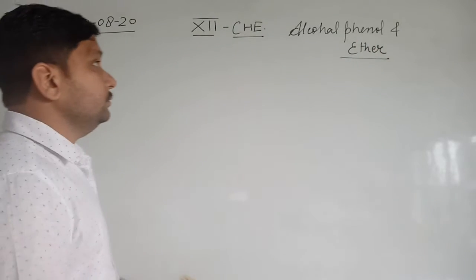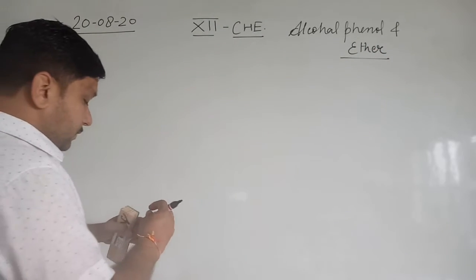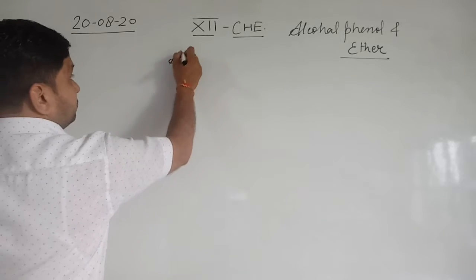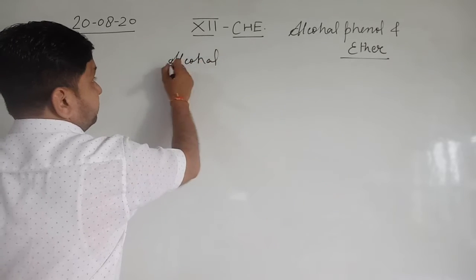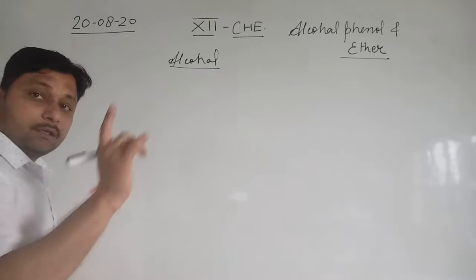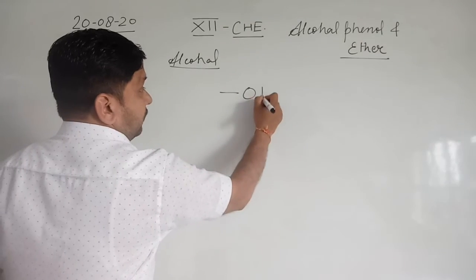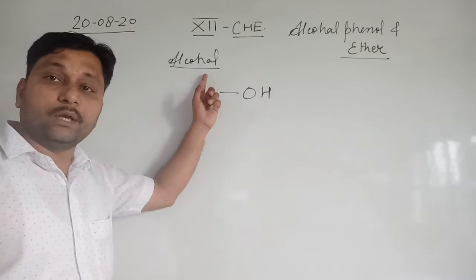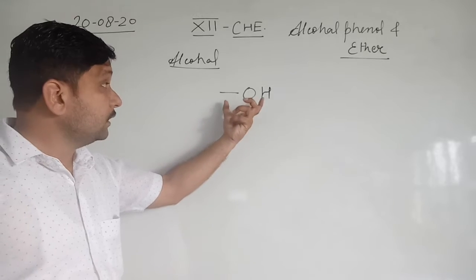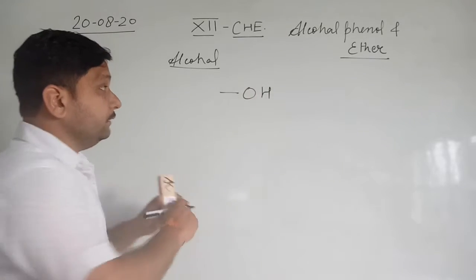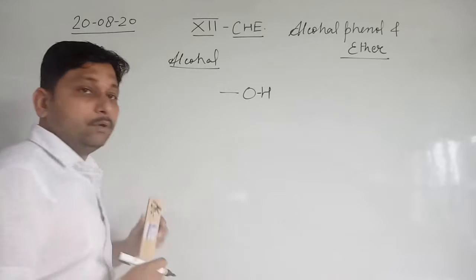Clear? So first of all, what is alcohol? In alcohol, the OH group, O and H, are attached by a single bond.